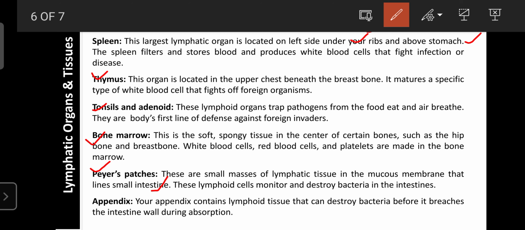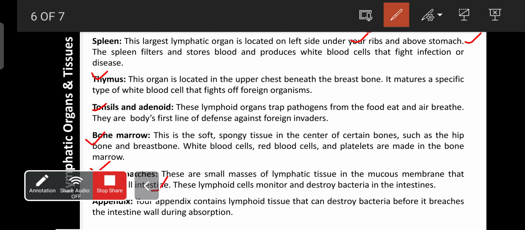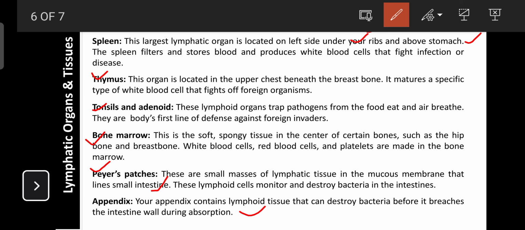They also produce lymphocytes and can fight bacteria or viruses in the small intestine. Then the appendix, at the end part of the large intestine. The appendix is also considered a lymphatic tissue. It has the capability to destroy harmful bacteria and restore beneficial bacteria. That is the role of the appendix.